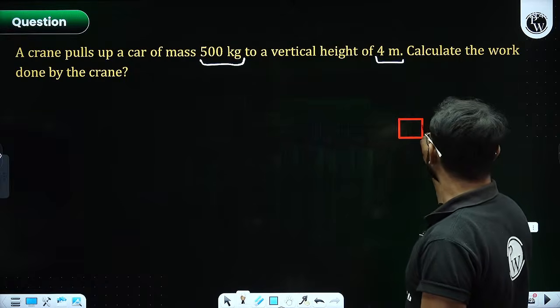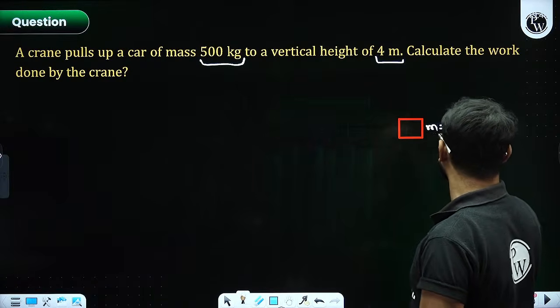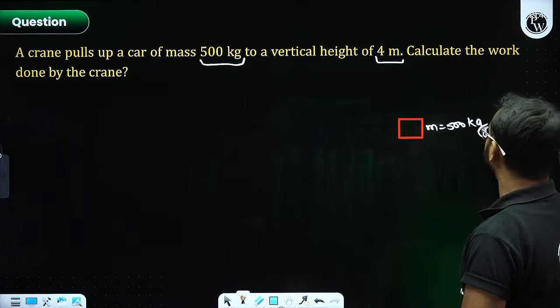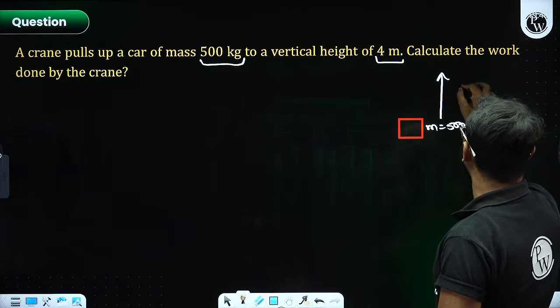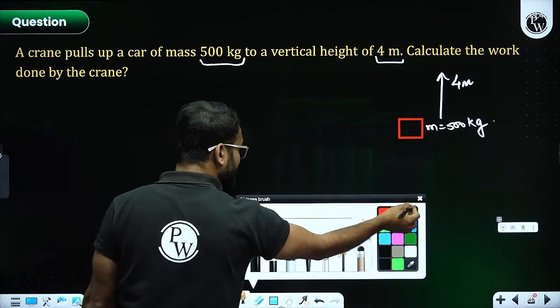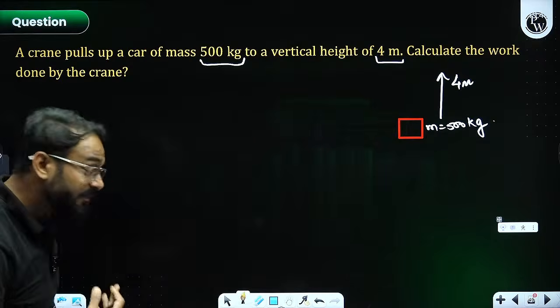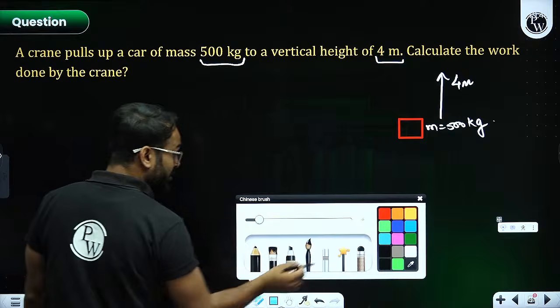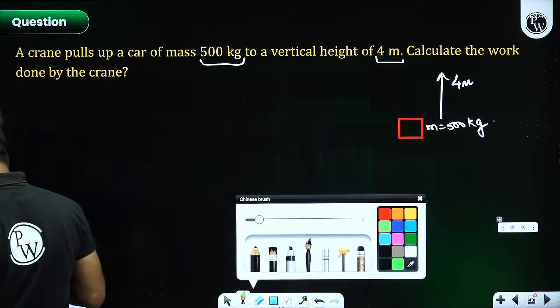How much is the mass? Sir, mass is 500 kg. Mass is 500 kg and taken to a height of 4 meter. What will be the total work done? Anyone in the class can explain? What will be the value of work done in this case?